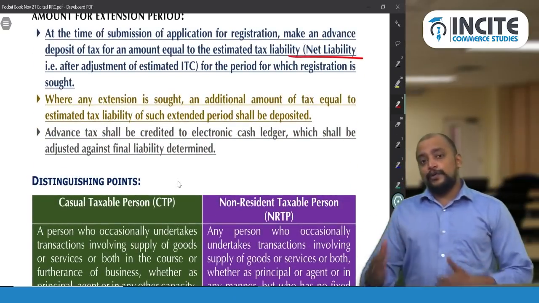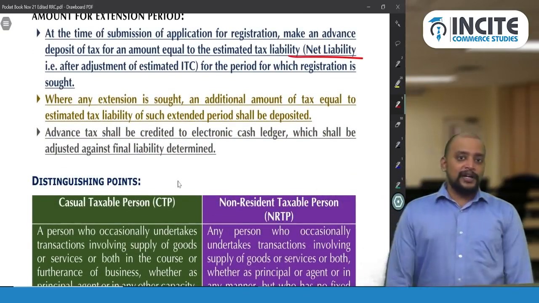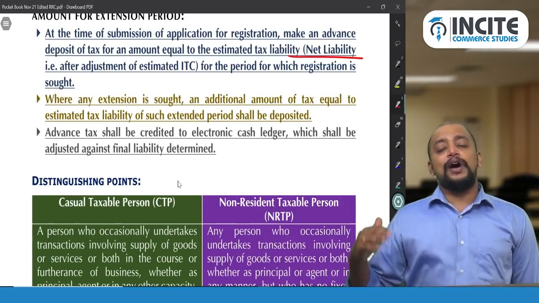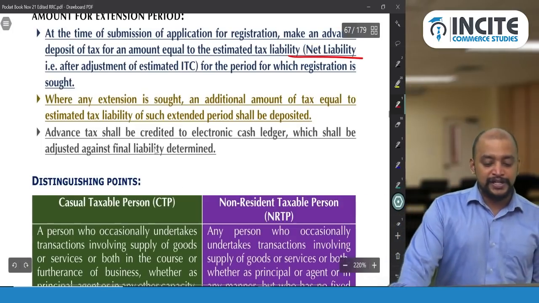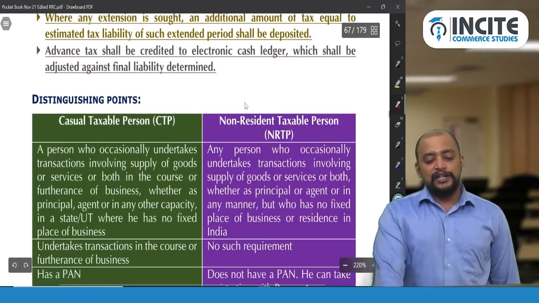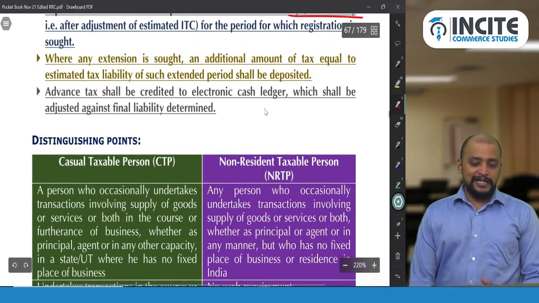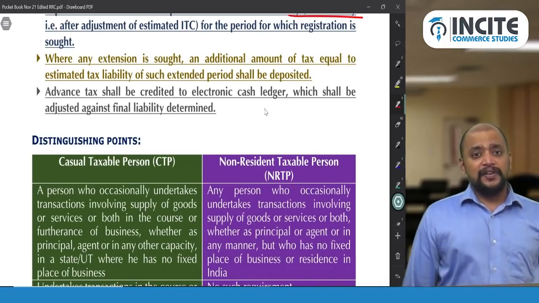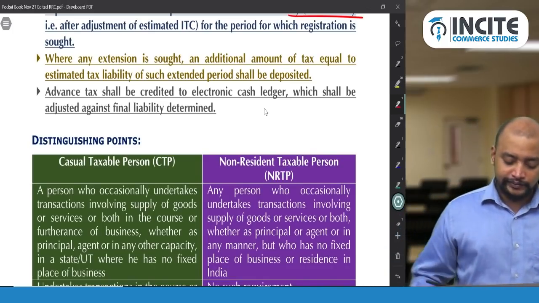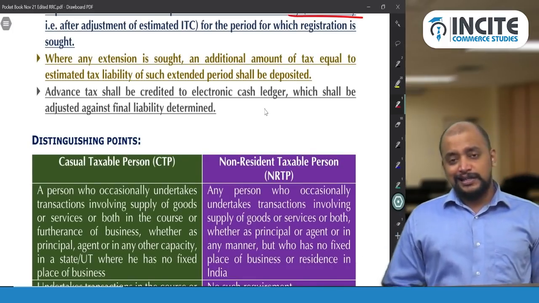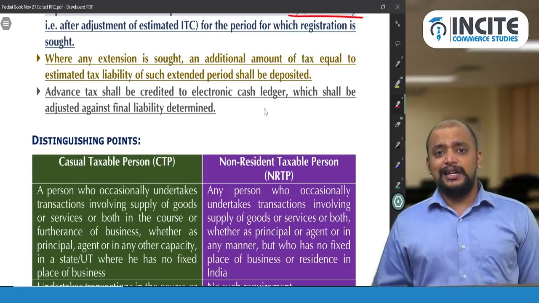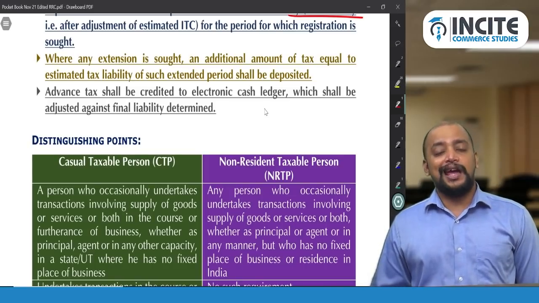Say again we are going for extension, 90 days over, then again we are going for extension. Now again you need to make an advance tax deposit, and that advance tax shall be credited to the electronic cash ledger, which shall be adjusted against the final liability to be determined, and excess if any will be refunded. So if there is any excess, that will be refunded from the cash ledger.